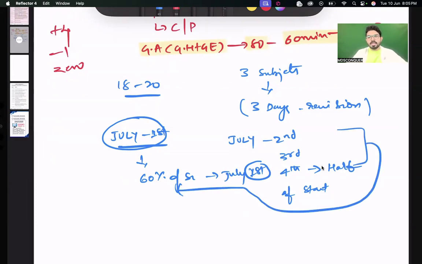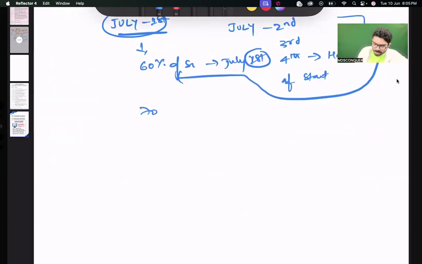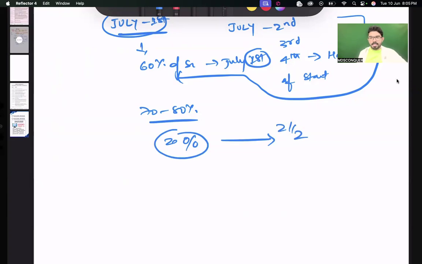Some of your friends and seniors may suggest, you're left over with only 20% now, so let's do this 20% in these 2.5 days, and you can give the exam without revision.